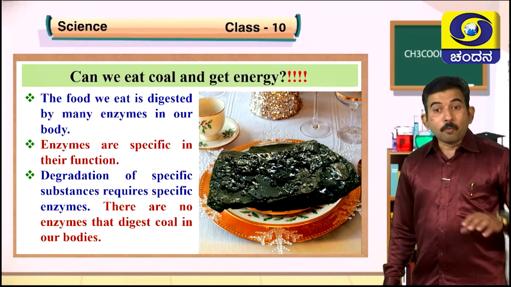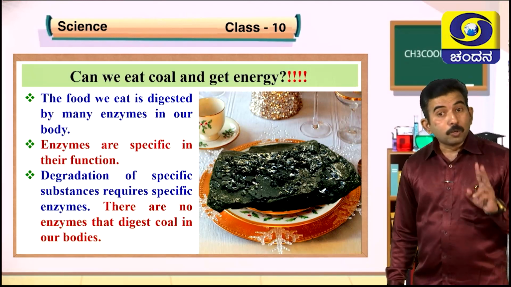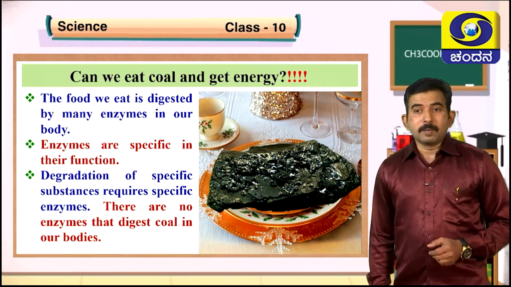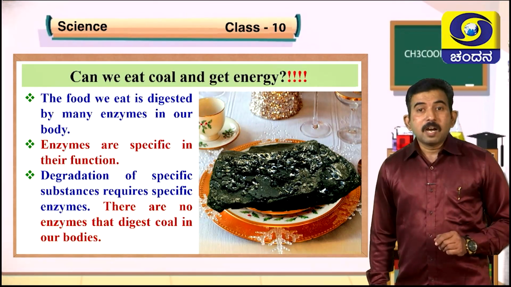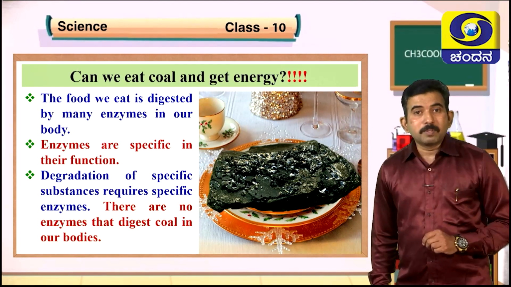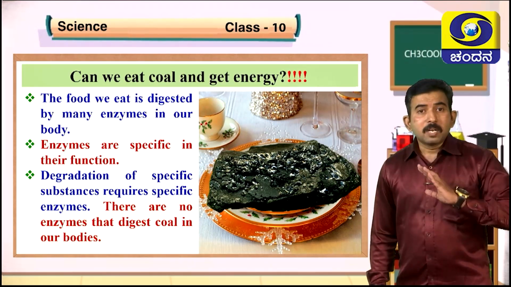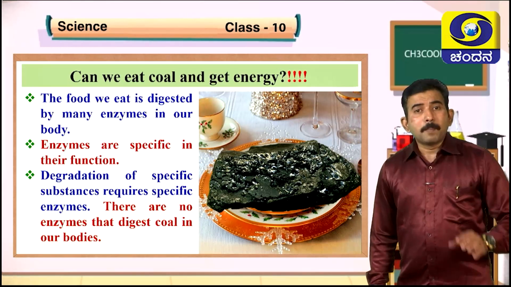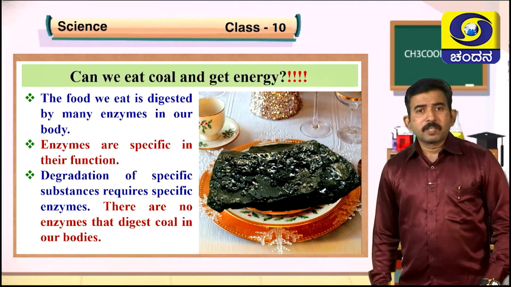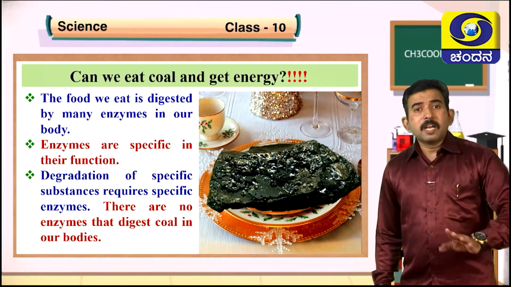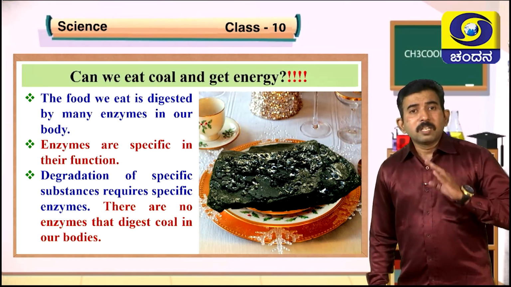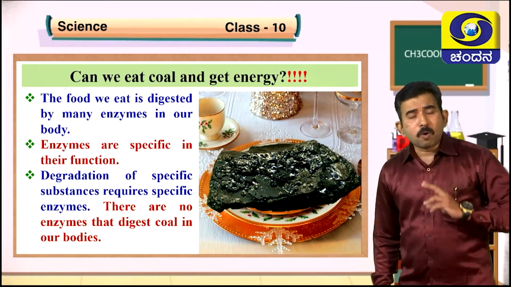Similarly, the waste we produce is of two types. One is biodegradable, another is non-biodegradable. Biodegradable wastes are degraded by the activity of microorganisms or saprophytes, but non-biodegradable waste such as pesticides, plastics, etc. cannot be degraded. They will accumulate and remain for a longer period of time in our environment and cause soil pollution, air pollution, even water pollution.